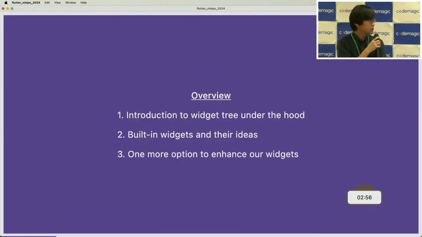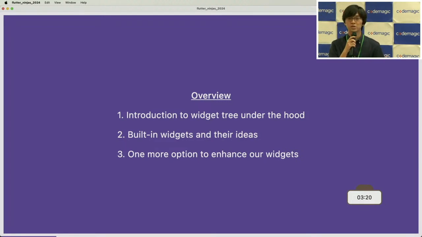So let's go to the content. I will talk about the widget tree, and we have 3 steps here. The first one is the introduction to the widget tree under the hood. I will talk about what the widget tree is and how it works under the hood. The second one is built-in widgets and their ideas.